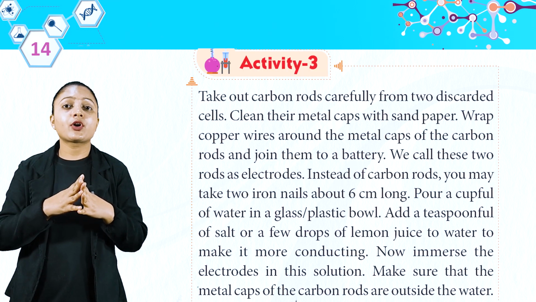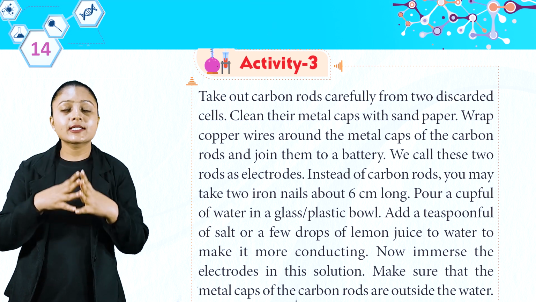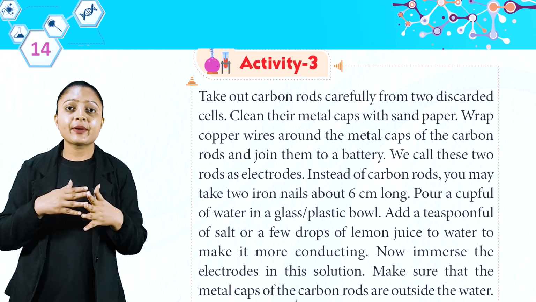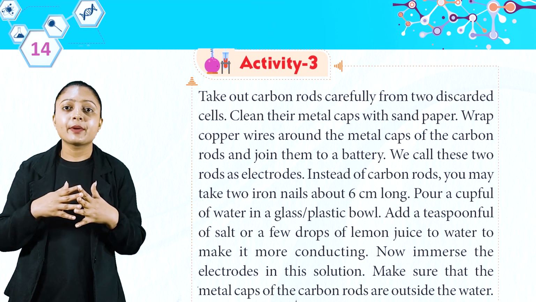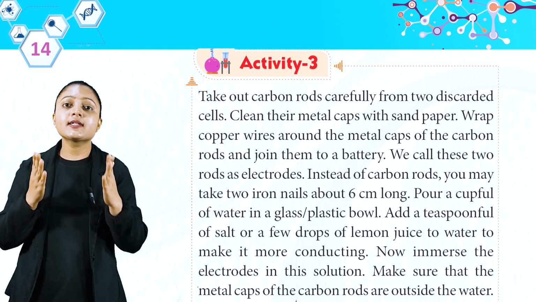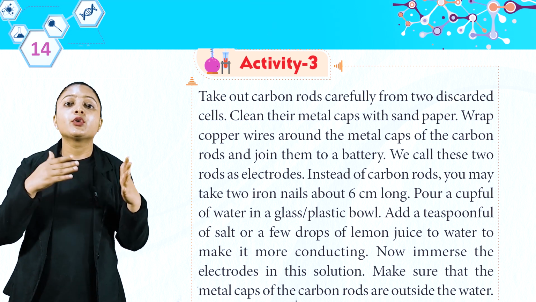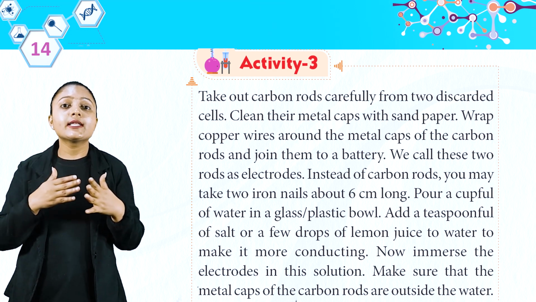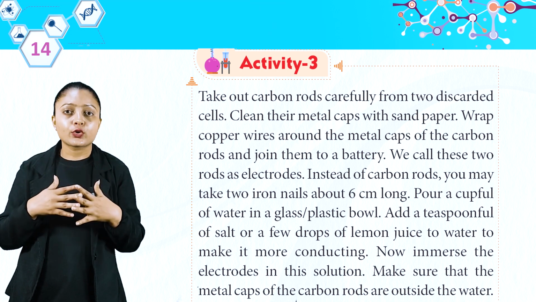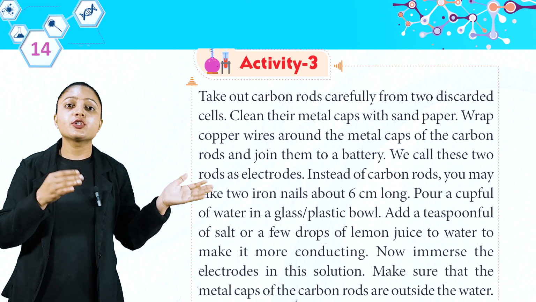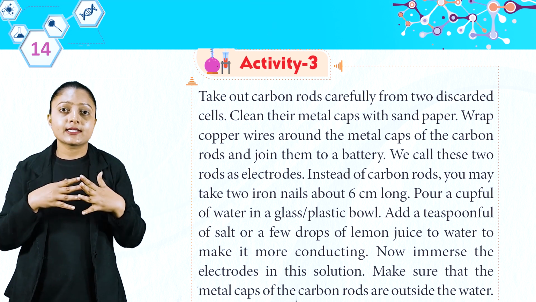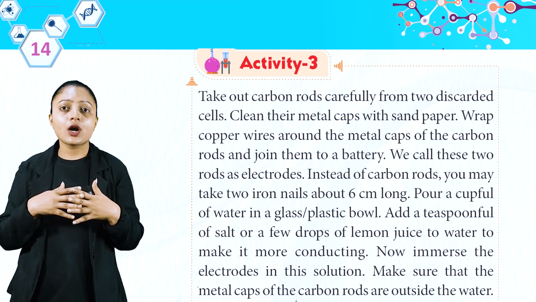Activity 3. Take out carbon rods carefully from 2 discarded cells. Clean their metal caps with sandpaper. Wrap copper wires around the metal caps of the carbon rods and join them to the battery. We call these 2 rods electrodes. Instead of carbon rods, you may take 2 iron nails about 6 cm long.